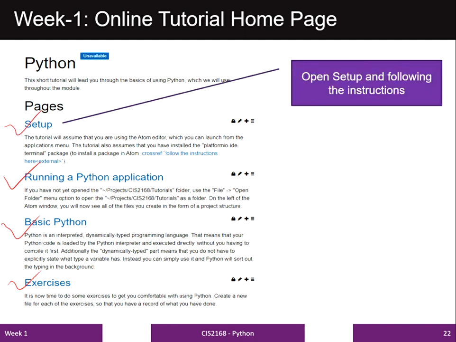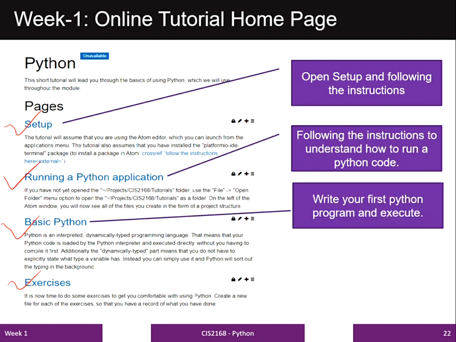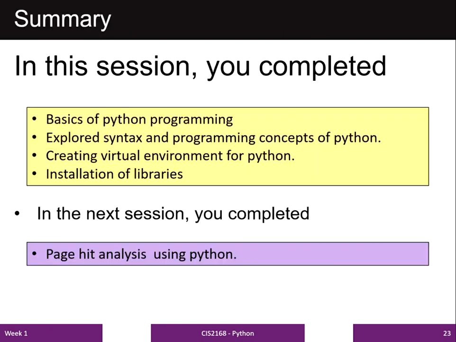So the same thing is given here. First of all, you need to create the setup by following the instructions, then follow the instructions to know how to run a Python code, then write your first Python program and execute it, and finally work on different exercises to dig the concept deep. The summary of this session is given in this slide.